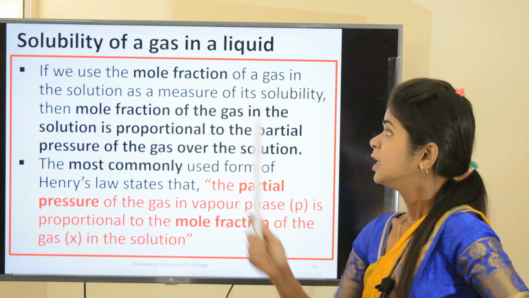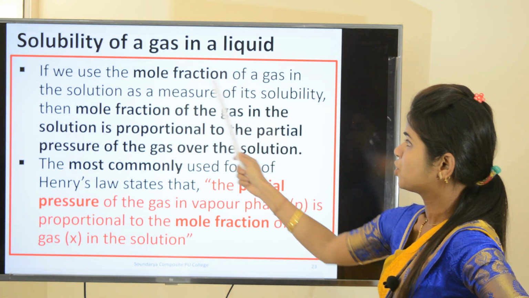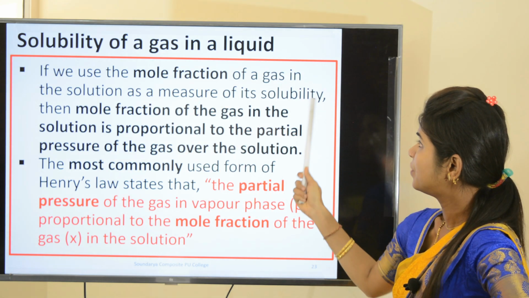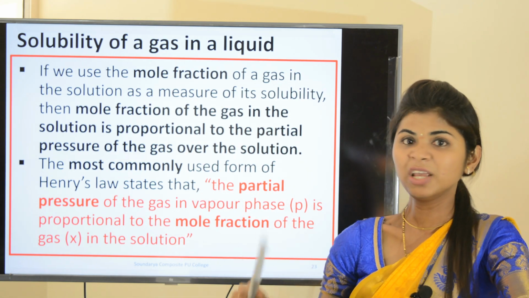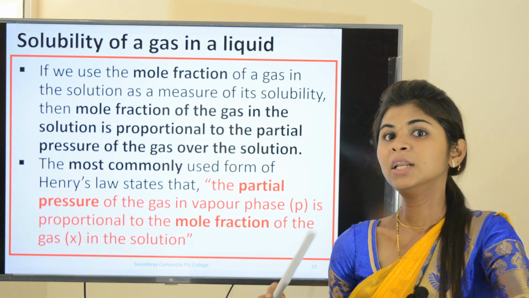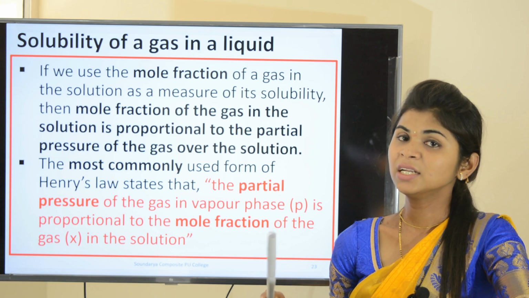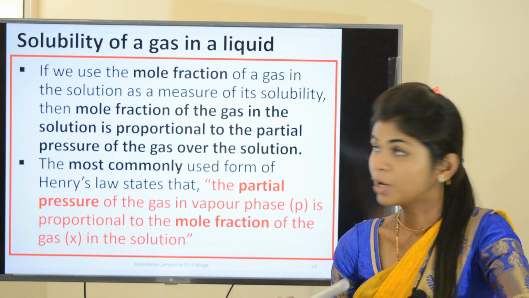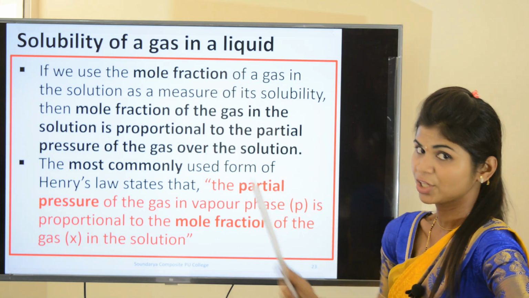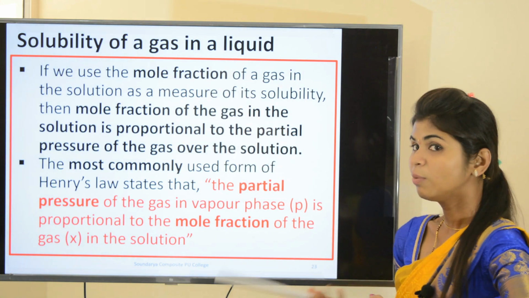Now, suppose we take the mole fraction of the gas in the solution as a measure of its solubility. In the previous Henry's law statement, we gave the relation between pressure and solubility. Suppose we replace solubility by a term called mole fraction, then what will happen?